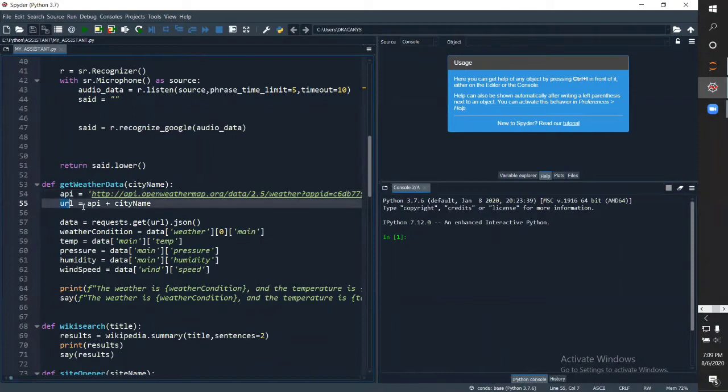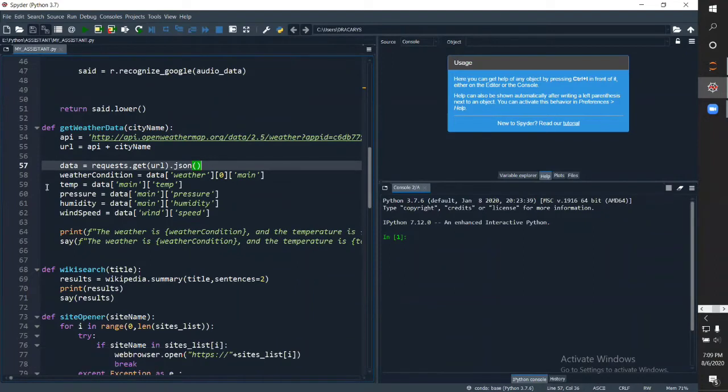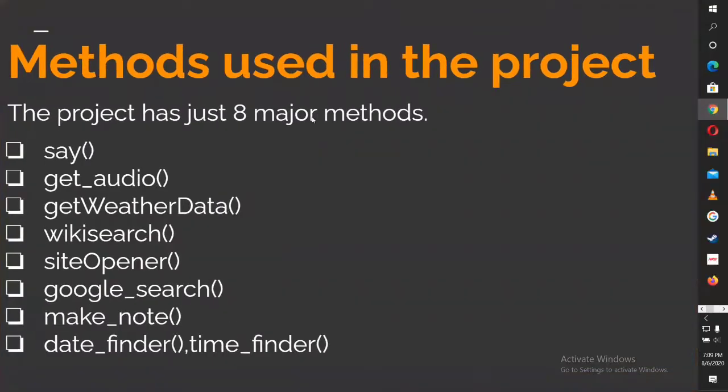Then we say URL is equal to API plus the city name we passed into the argument. Then we use the request library to get a JSON file. This will basically give us all the details in a JSON file. Then we can easily index through to get different details such as temperature, pressure, humidity, wind speed, etc. The next method used is searching using Wikipedia.